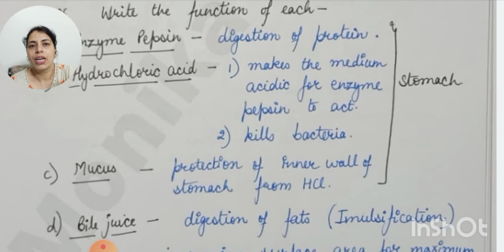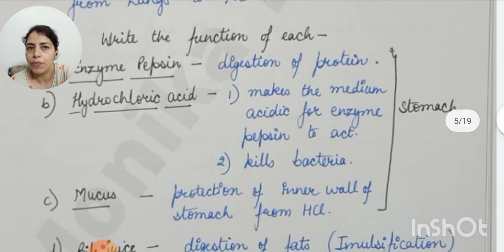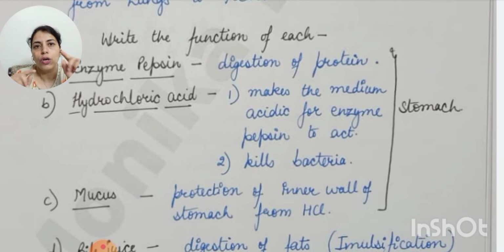Mucus is also secreted from the inner wall of the stomach because it protects the inner wall of the stomach from hydrochloric acid, from the harmful effect of acid. Otherwise it may corrode. In case a person feels acidity more frequently, then that acid will have a harmful effect on the inner wall of the stomach. It will corrode, and ulcers, you must have heard about this word, are caused due to the excessive secretion of hydrochloric acid. So one must take healthy food, fresh food and non-spicy, non-oily foods.